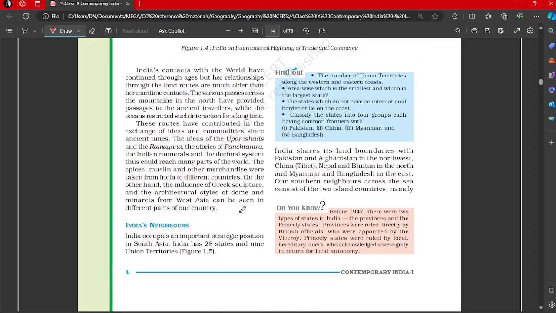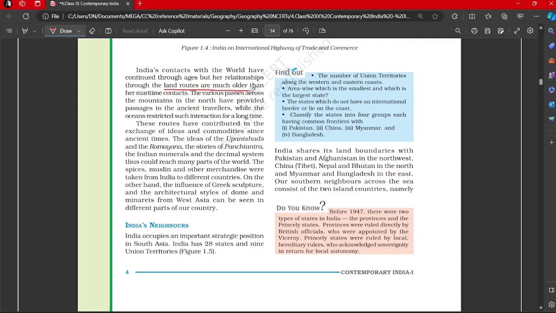India's contacts with the world have continued through ages, but her relationships through the land routes are much older than her maritime contacts. So land routes, you must have heard of the Silk Route, and that is also being propagated in recent times by China again. That was in ancient times, the Silk Route to trade with China. Similarly, with the Middle East and Central Asia, traditional land routes were there. Even up to Europe, the trade used to go through Arabian countries.